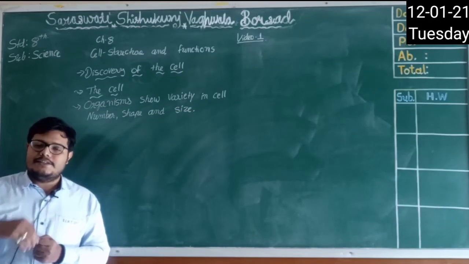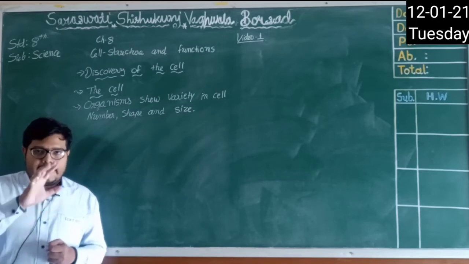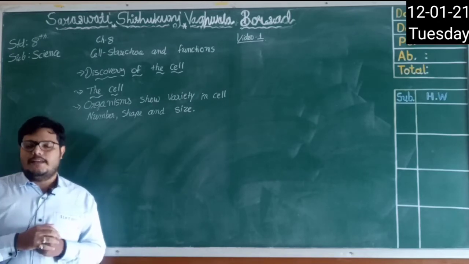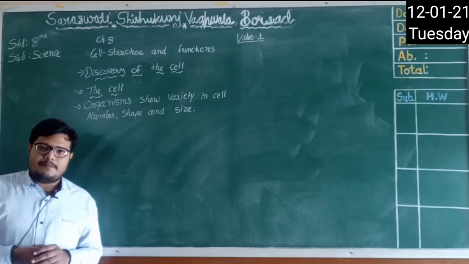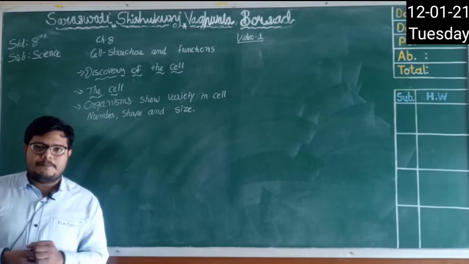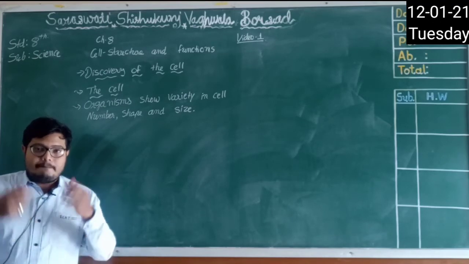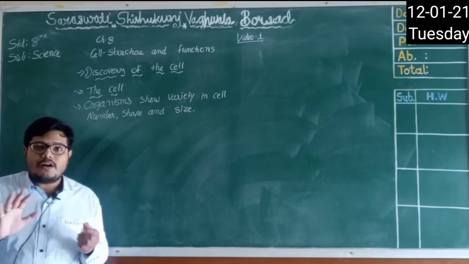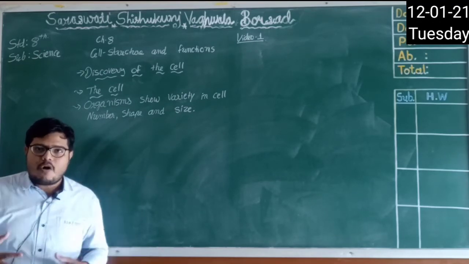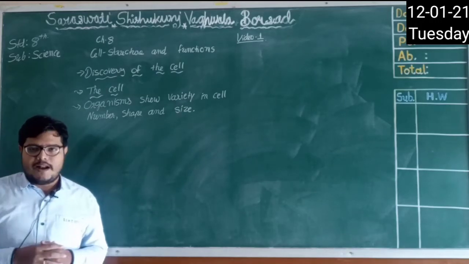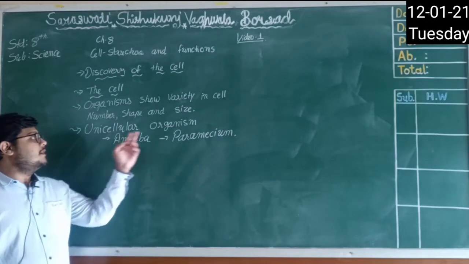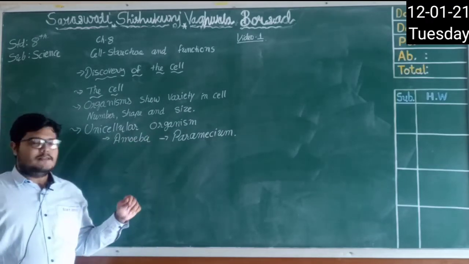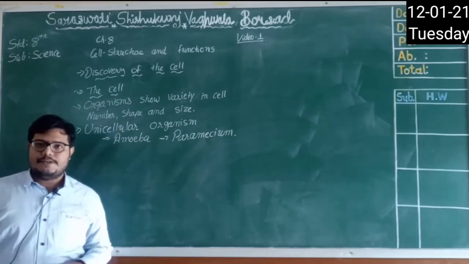But a single cell in your body is not a separate living thing. Once again, amoeba and paramecium, which you are seeing here, are living things with a single cell. But the many cells in your body are not all separate living things. Your body is made up of those cells, right? I hope you understand. So as I told you, unicellular organisms are amoeba and paramecium.